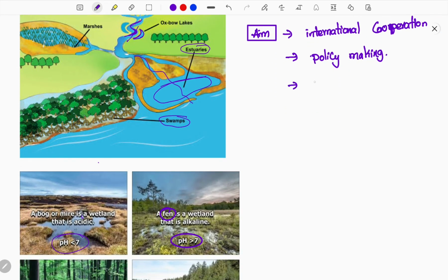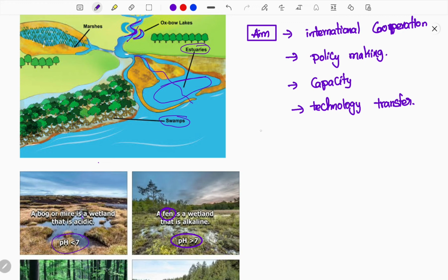Next, you need to build the capacity of the wetland. That is the main aim. Also, technology transfer. Some countries will develop new technology that conserves wetlands, and that technology must be transferred between the countries that have signed this convention. Whenever collaboration happens, it creates more technical transfer between them, so that all work together for the conservation of the wetland.